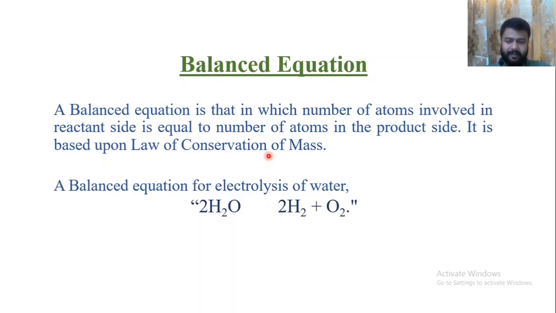So a balanced chemical equation for electrolysis of water is 2H2O, that is, 2 molecules of H2O, gives 2 molecules of H2 plus O2.